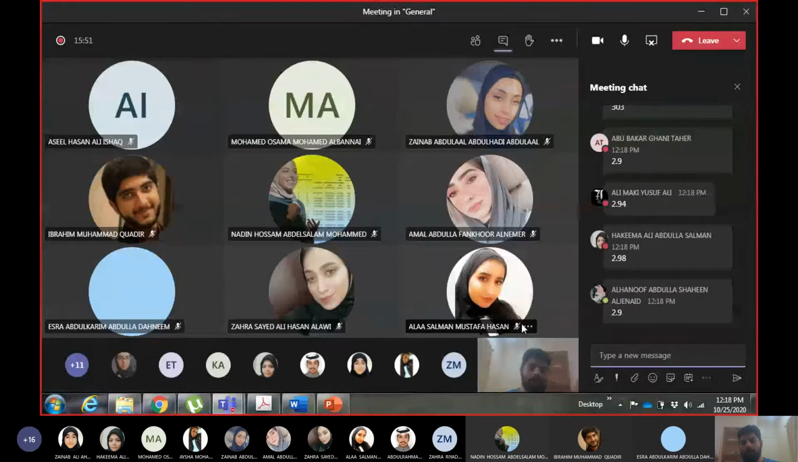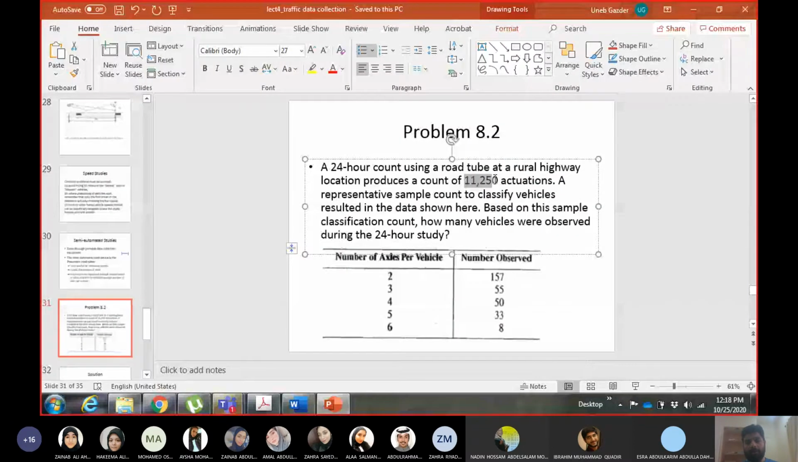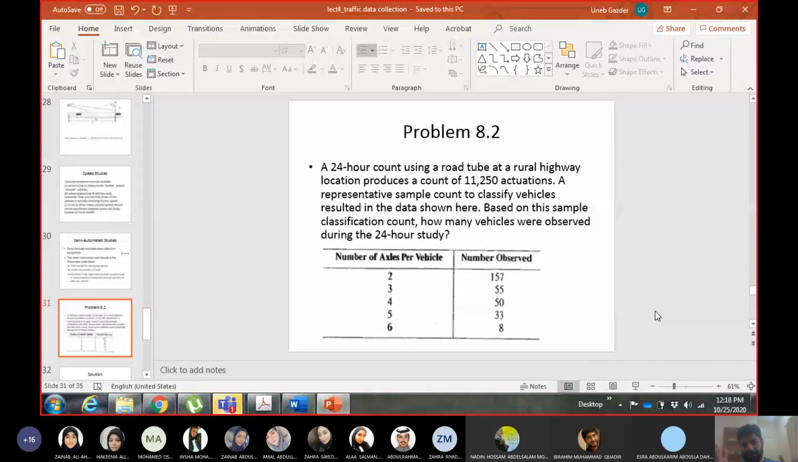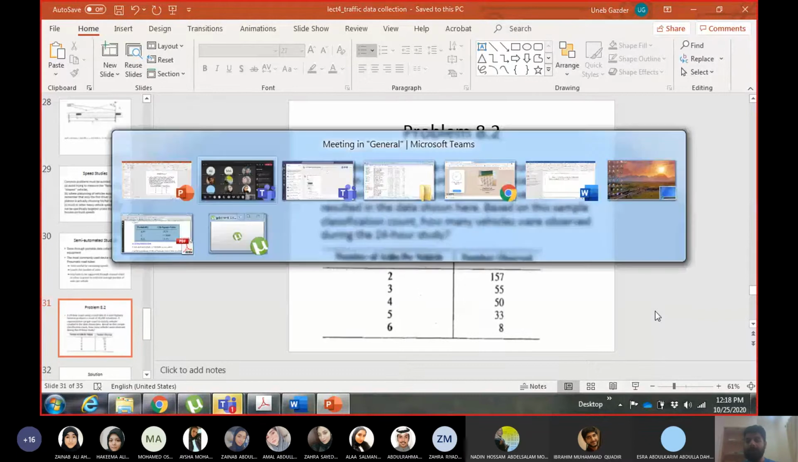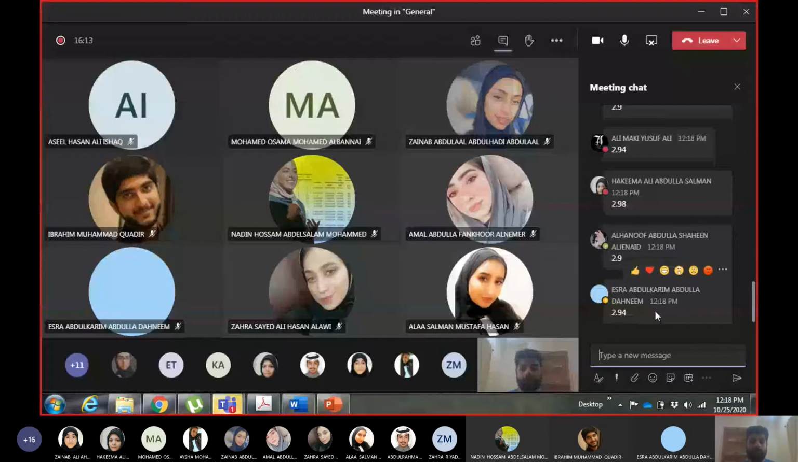Okay, so we have 11,250 number of axles in one day, and 2.94 axles per vehicle. Obviously 2.94 cannot be exactly in one vehicle, but on average for all the mix of vehicles we have 2.9 axles per vehicle. So if I want number of vehicles, then I will do 11,250 number of axles recorded divided by 2.94 number of axles per vehicle. This will give you a number of vehicles.